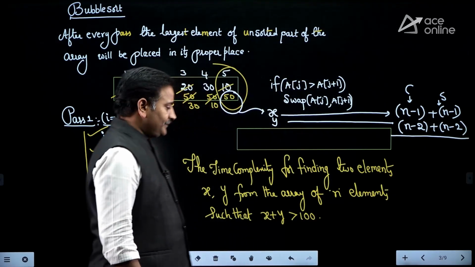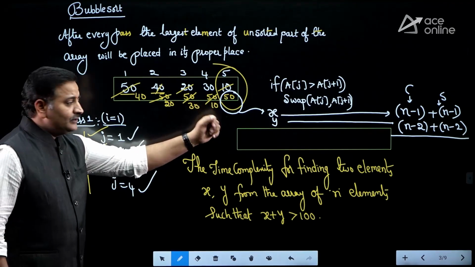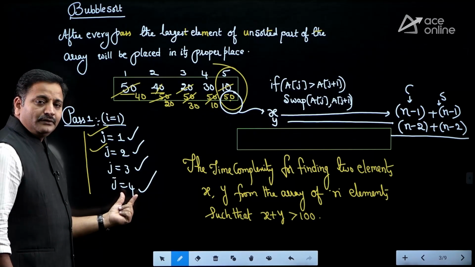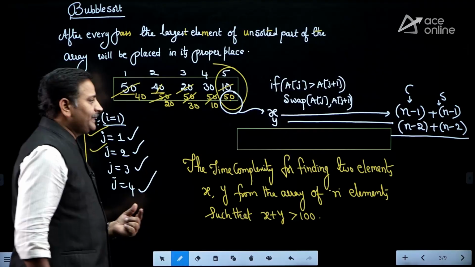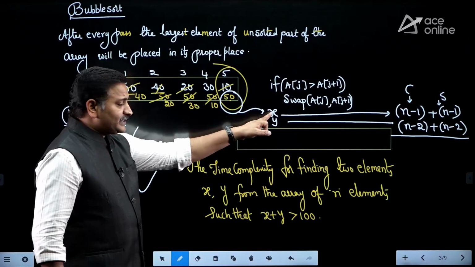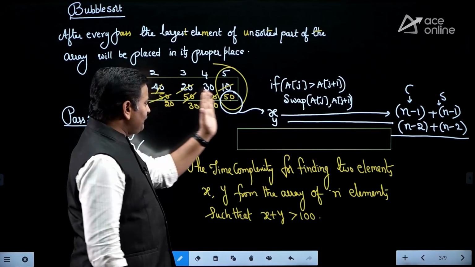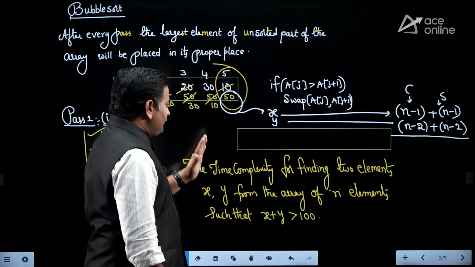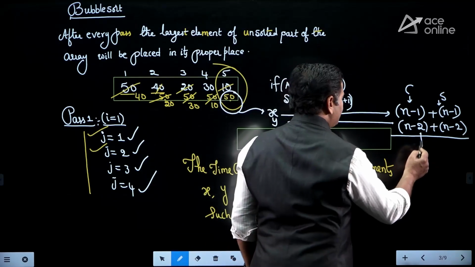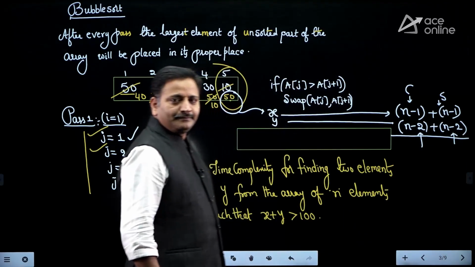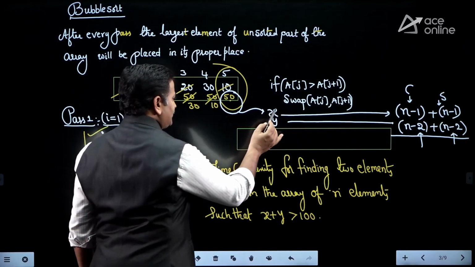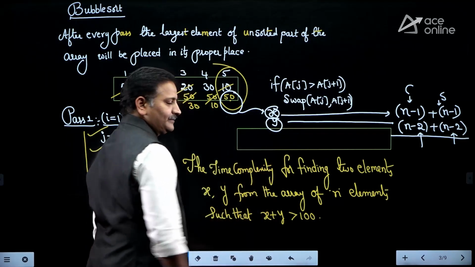Let me focus once again here, friends. Suppose there are 5 elements. To find the first largest element, we need 4 comparisons. In the worst case, every comparison may need a swapping. That's why n minus 1 comparisons and n minus 1 swappings are required. Next, apply the second pass. It will take n minus 2 comparisons and n minus 2 swappings. Then you can stop the process. Therefore, you got the first largest element and the second largest element.